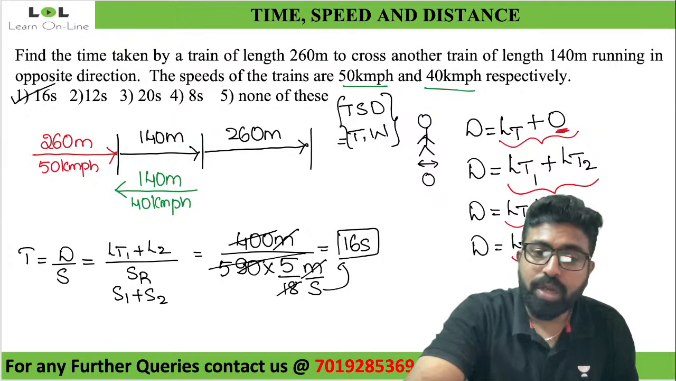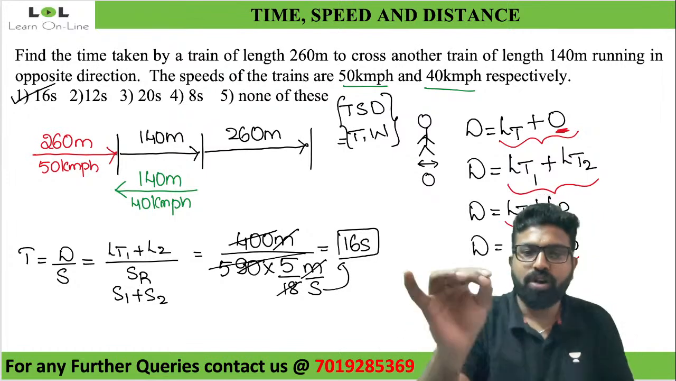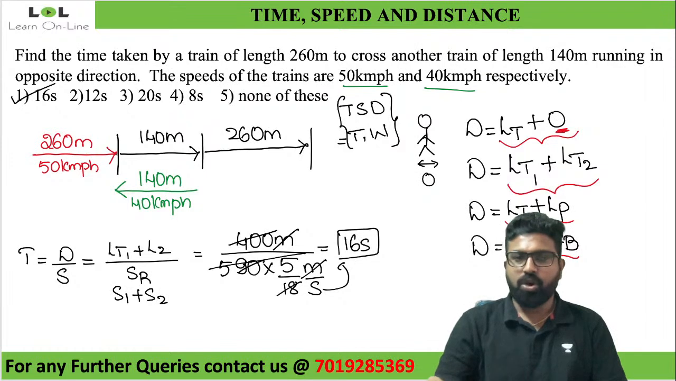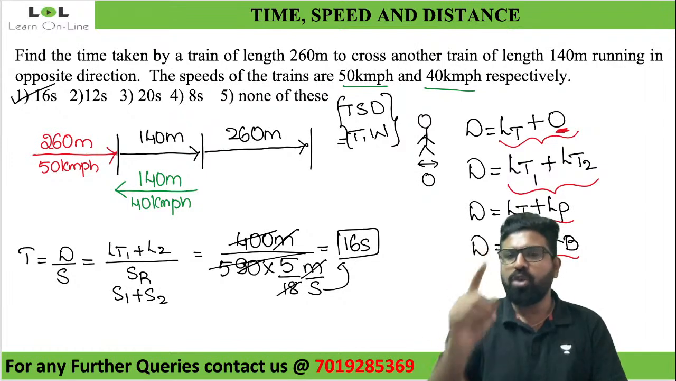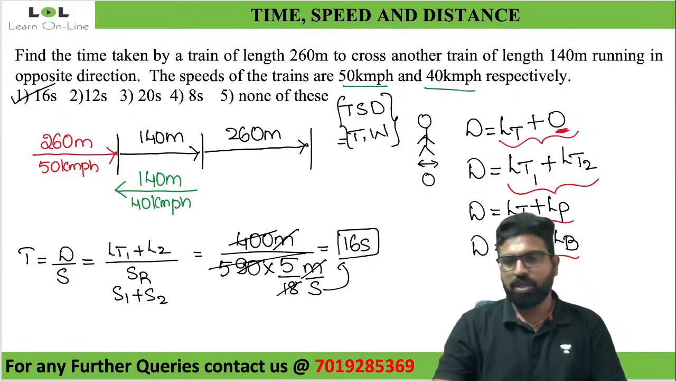Able to understand this? Only for distance it is positive and negative, not for the length. For the length it is always positive only.